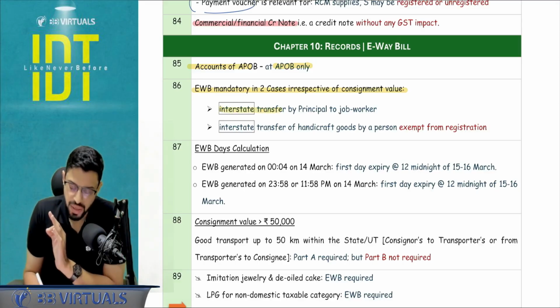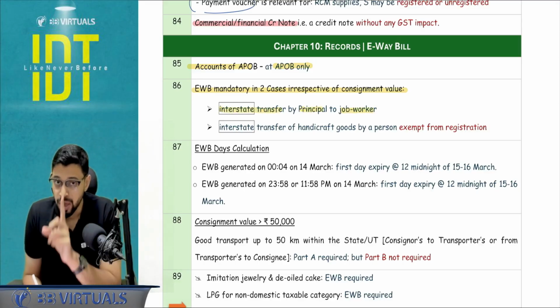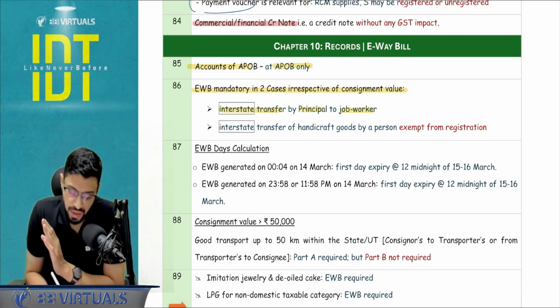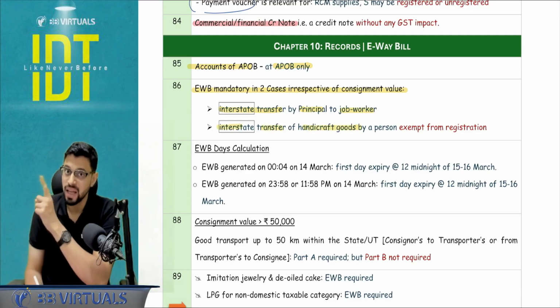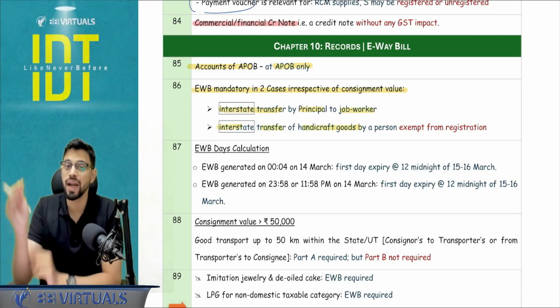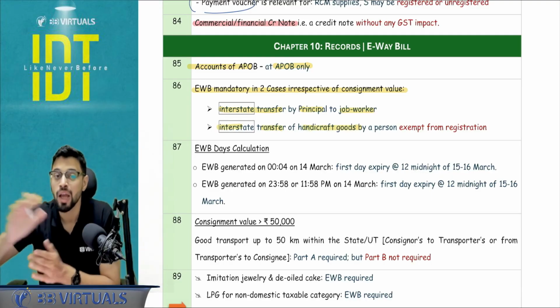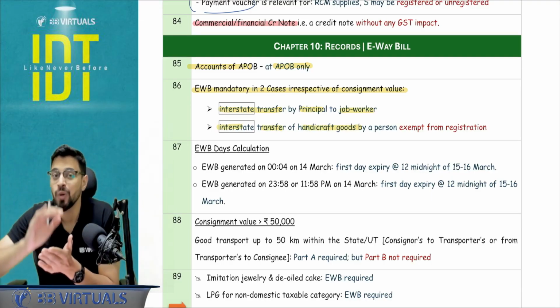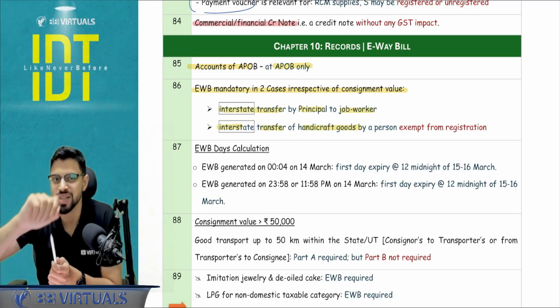If it is an interstate transfer by principal to job worker, you require e-way bill, it is mandatory. Interstate transfer of handicraft goods, the handmade goods that we cover in chapter number 8, if it is an interstate movement, you will get the registration threshold. No mandatory registration, provided 2 conditions are complied.